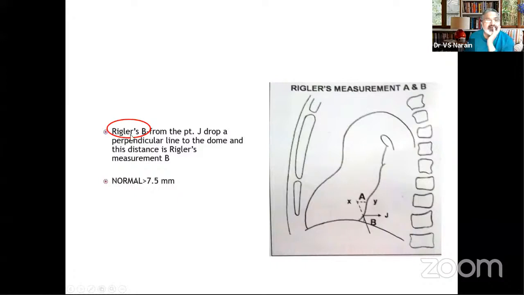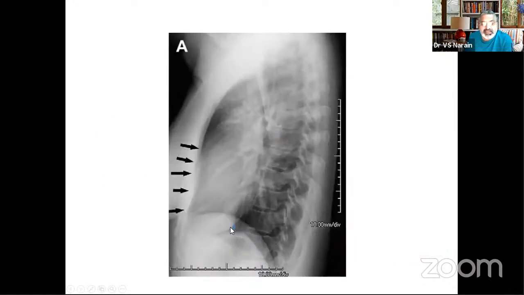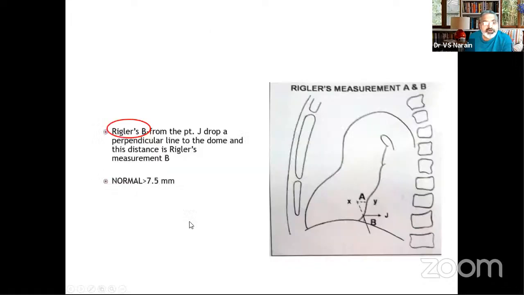And then you have the Rigler-Hoffmann's B measurement. If you look at this, take the point where the left ventricle cuts the IVC, and from that point you drop a perpendicular onto the diaphragm. This distance should normally be 7.5 millimeters or more. If it is less, this means that this is a left ventricle enlargement according to Rigler's point B. So you take a point where the left ventricle cuts the IVC, drop a perpendicular down to the diaphragm, and this distance should normally be more than 7.5.